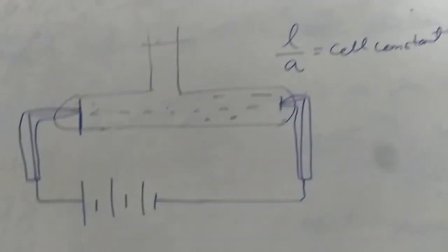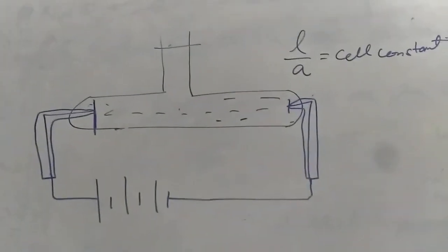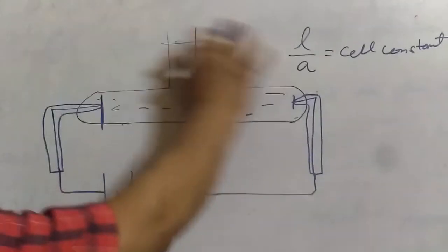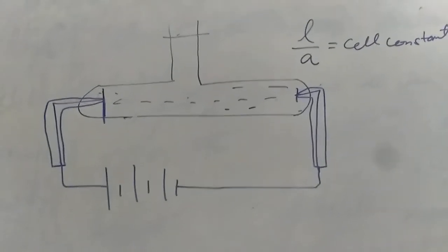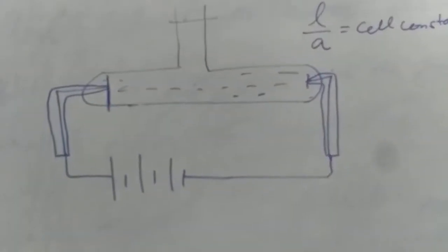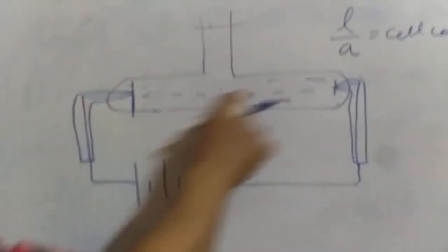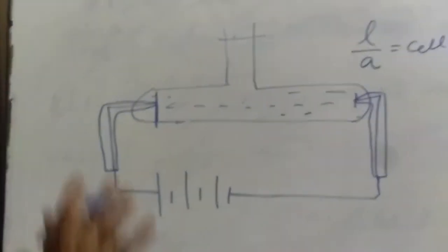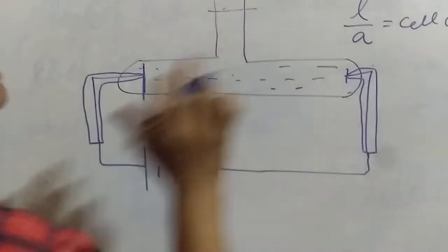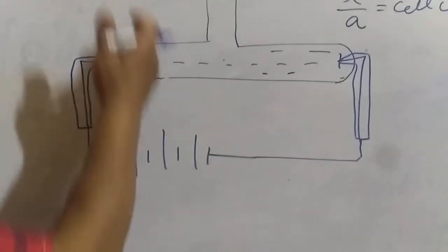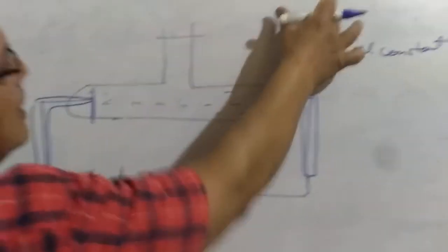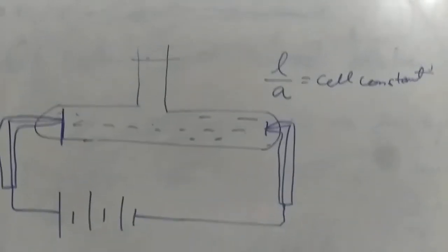Okay, again let me make it clear. Suppose in a lab I want to measure the conductance or conductivity of any solution. The device which we are going to use is called the conductivity cell. This conductivity cell is a simple device made up of Pyrex glass, with two platinum electrodes already inserted in it. Once the conductivity cell is constructed, we are not in a position to change the distance between them, or the cross section area in contact. That means for a particular conductivity cell, the L by A becomes constant, and that's why this is called the cell constant.